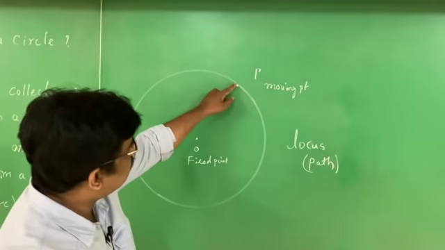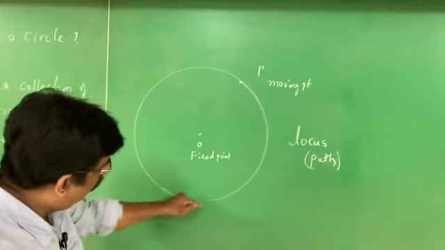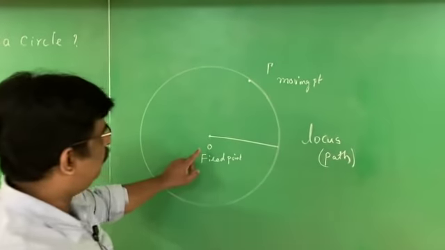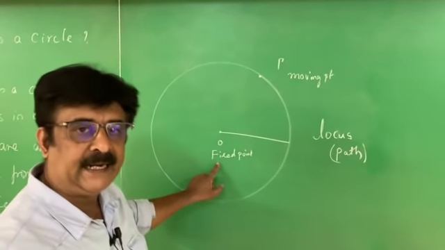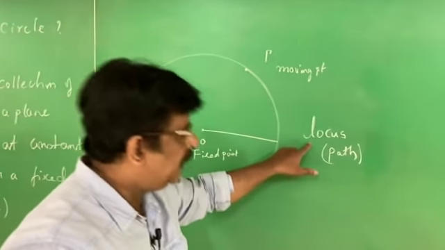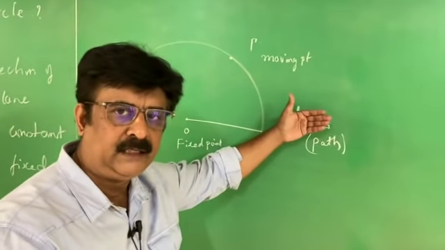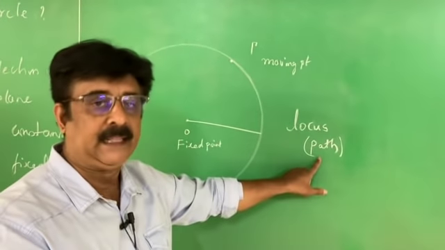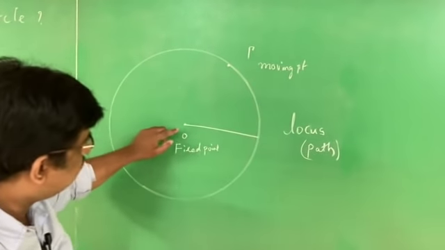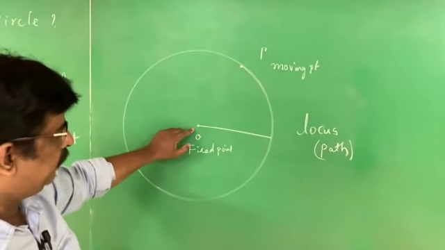Circle is a locus of a moving point on a plane which is at a constant distance from a fixed point called the center. Both definitions you can use. This definition is there in some of the higher order textbooks. Locus means path. Path of what? A moving point, which is at a constant distance from a fixed point called the center.